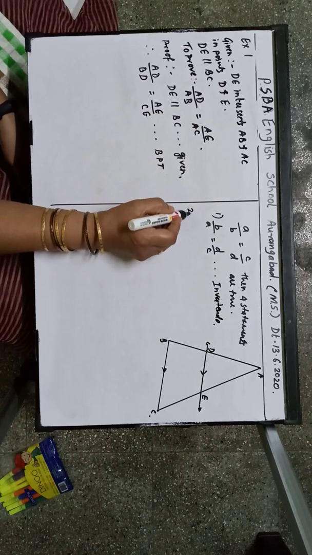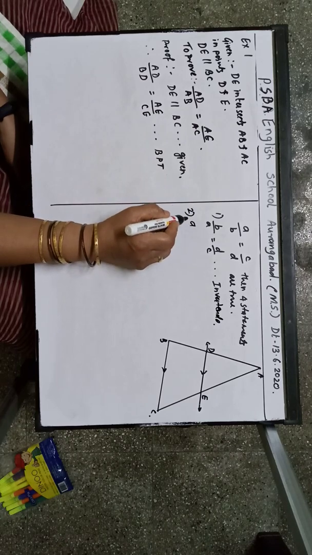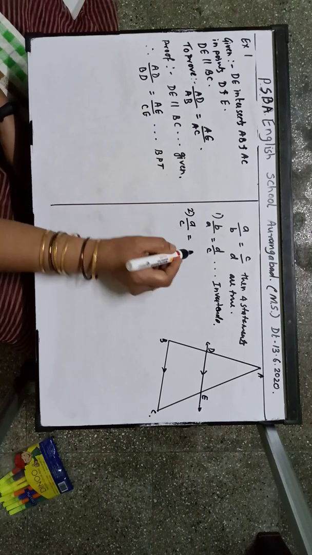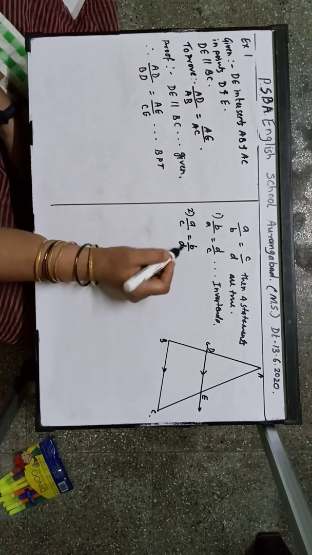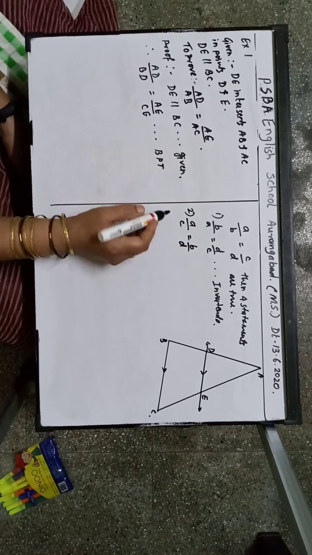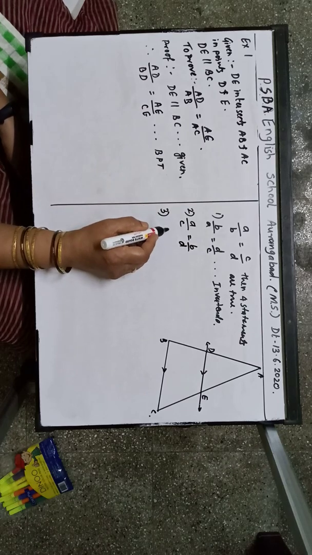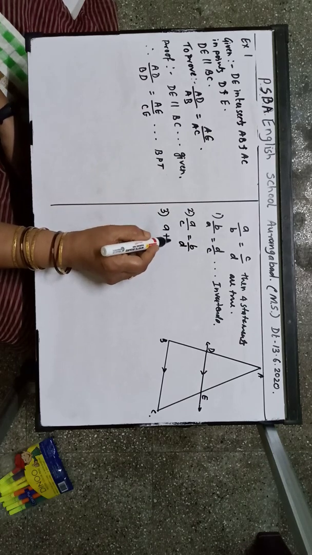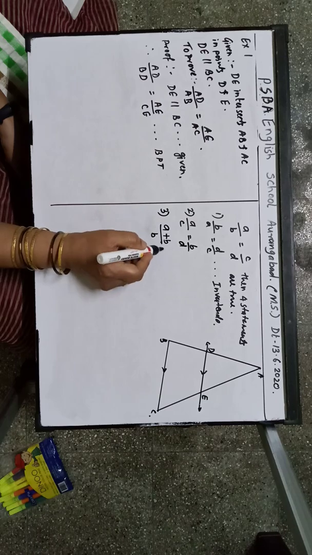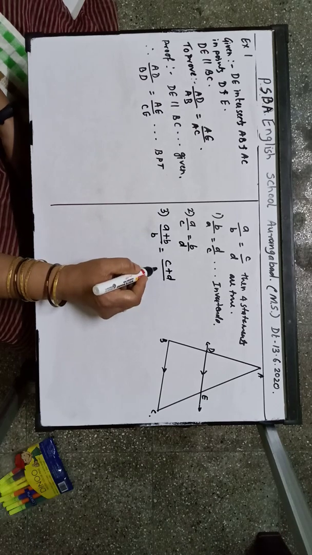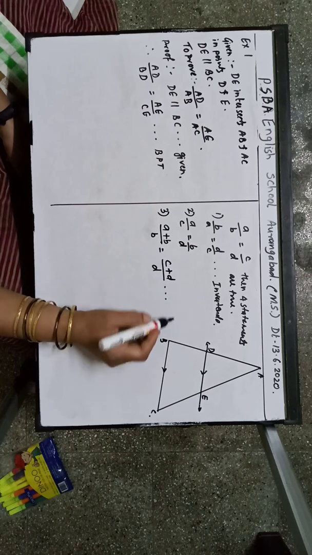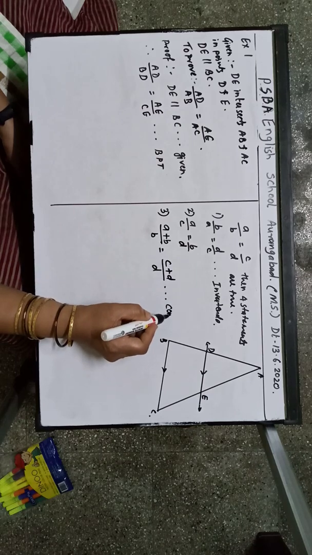Then second will be A upon C is equal to B upon D. Correct? This statement is also true. Third statement is A plus B upon B is equal to C plus D upon D. This statement is called componendo.